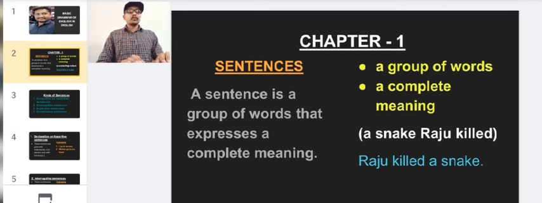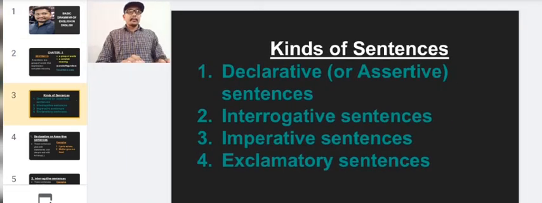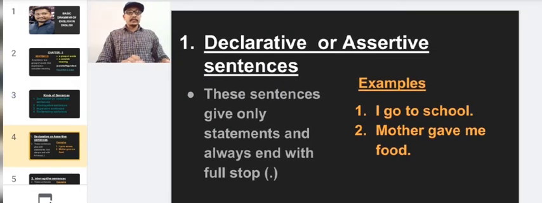Now let us move on to what all the kinds of sentences there are. Mainly there are four kinds of sentences. The first one is declarative or assertive sentences. The second one is interrogative sentences. The third one is imperative sentences, and the fourth one is exclamatory sentences. So let us go to the first one, declarative or assertive sentences.